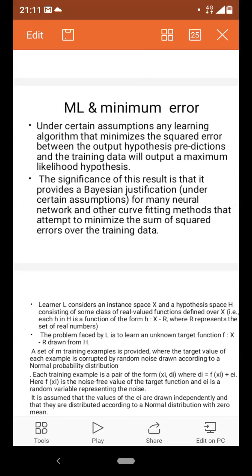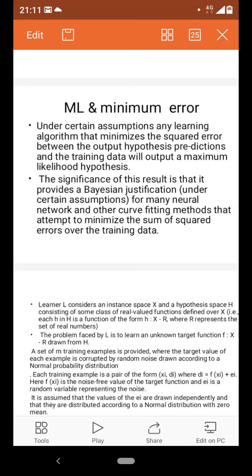In what way is it useful in the regression problem? In the first class itself we have seen that machine learning problems can be distinguished into two categories, namely classification and regression problems.